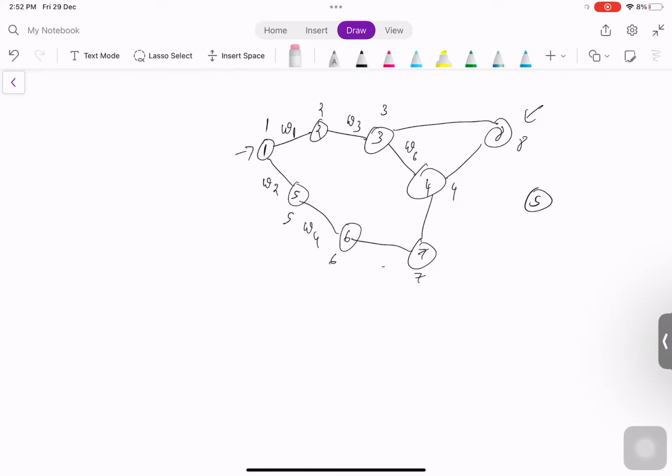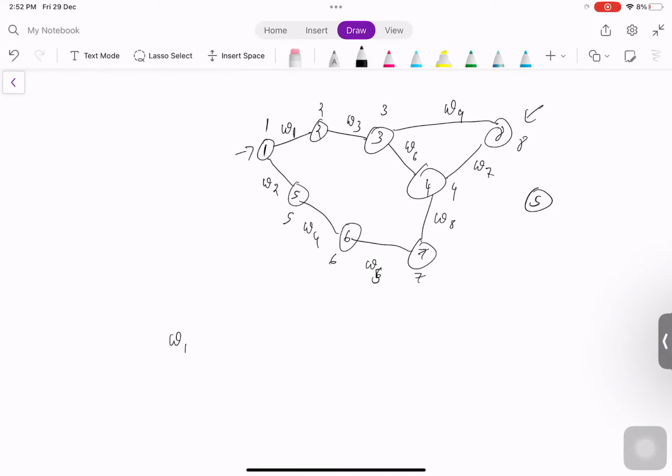So let's give some random weights. Right? Yes. So there are 9 edges here. So there are 9 different weights. So now here, if we observe, our aim is to travel from 1 to 8, right?